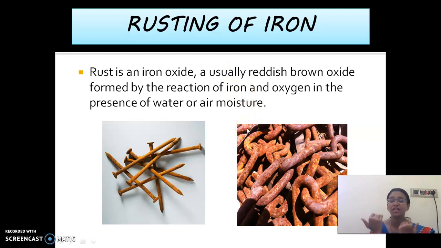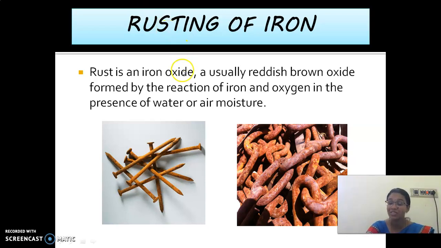So, if it is a new iron, what is its color? It will be shiny, right? After some days, its color changes and rust is formed. Why? Because the moisture or the water content which is there in the air, and oxygen, these two substances react with that iron and form a new substance called rust. The new substance formed here is called iron oxide.